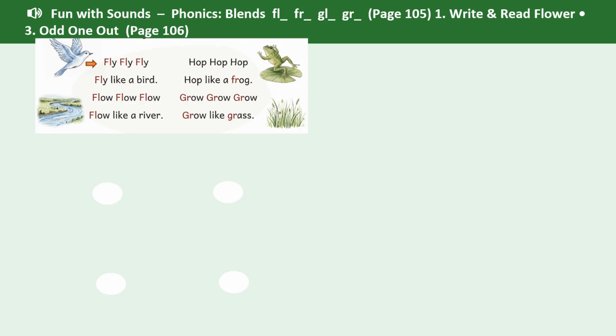Fun with sound, phonics. Phonic blends. We are going to talk about fl, fr, gl, gr.